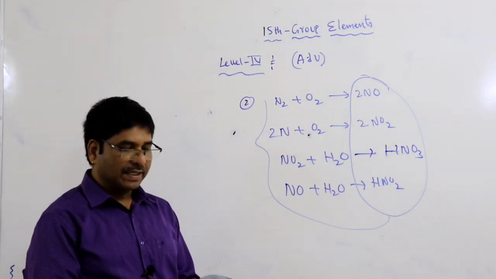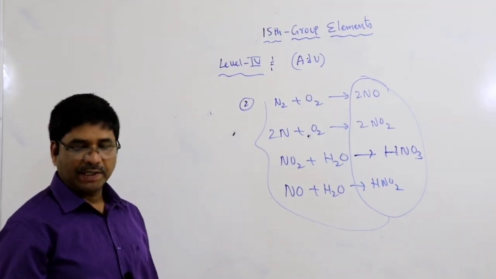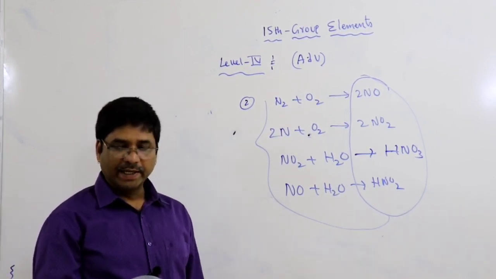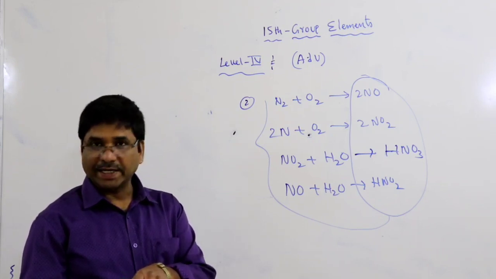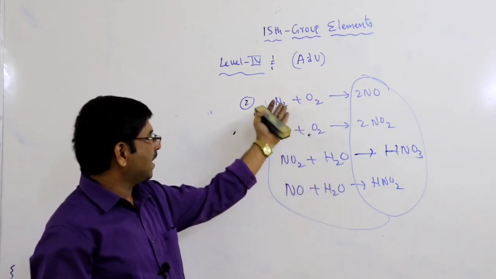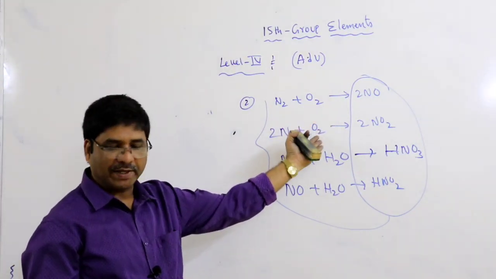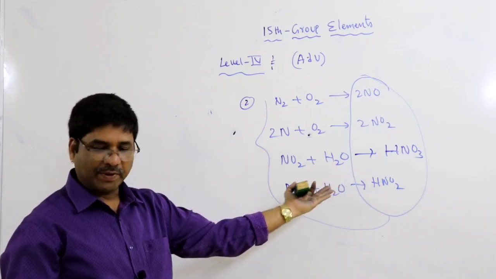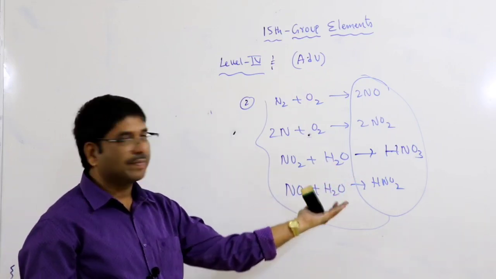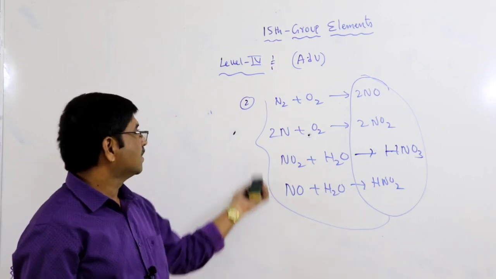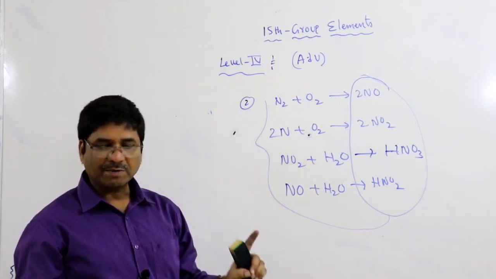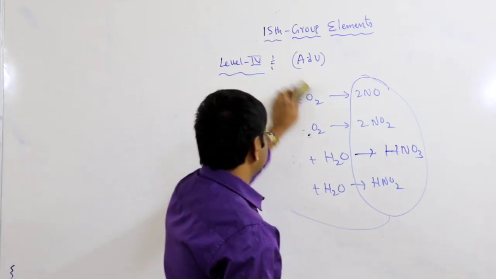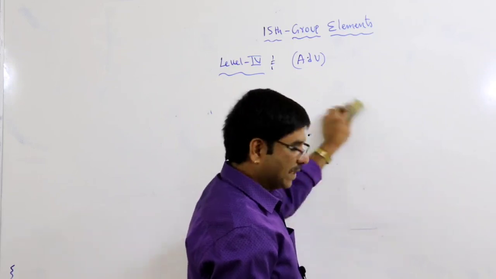What is the nitrogen hydride here? It is NH3, ammonia, which is not possible. So remember, the possible options are 1, 2, 3, not the fourth one, ammonia. So that is the second question.